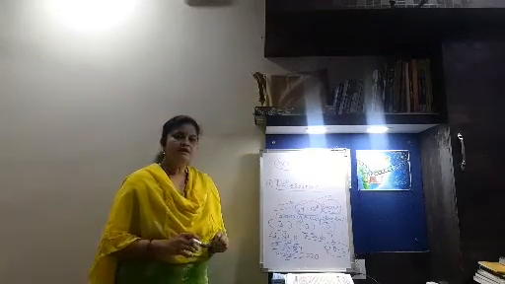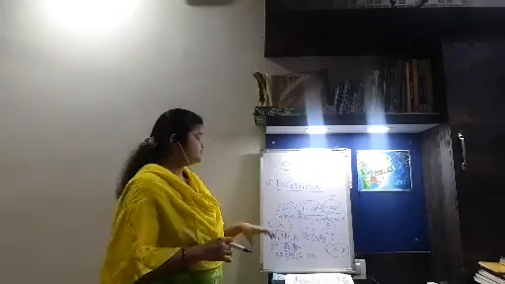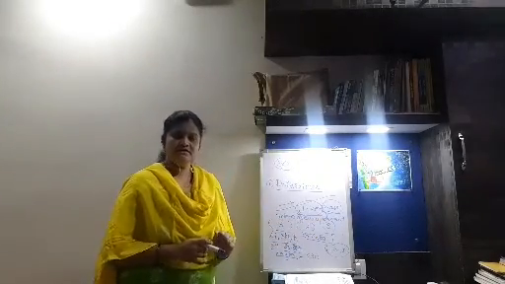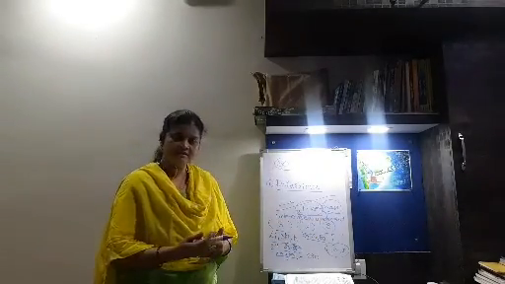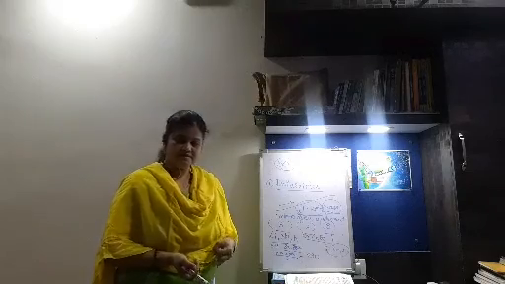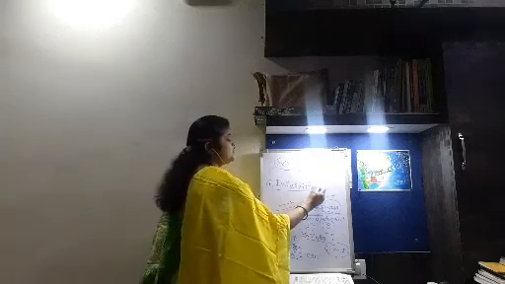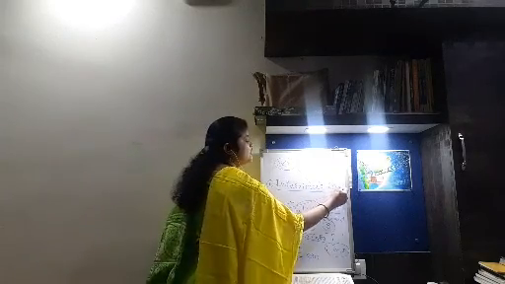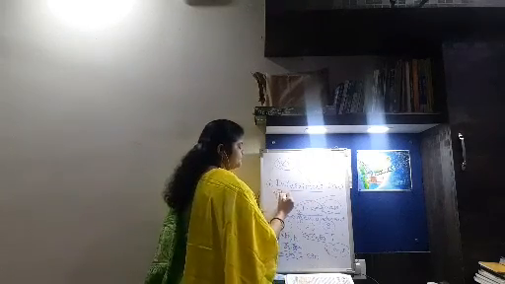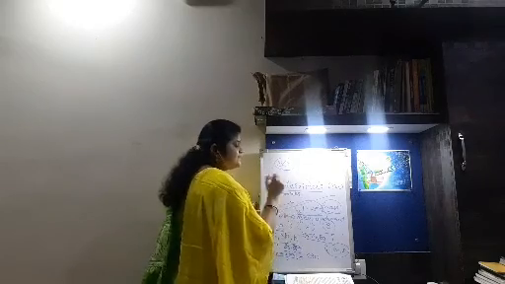So he was getting confirmed that the calculation was going to give the same results, and on that basis he made a law, and that law is called Dobereiner's law of triads. Now why triads?